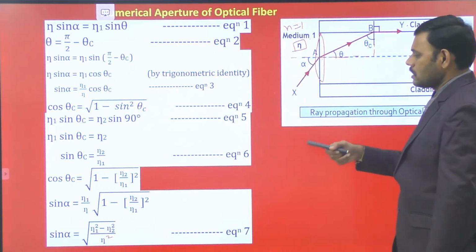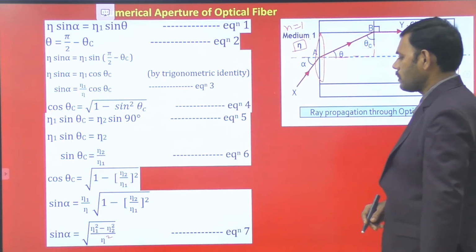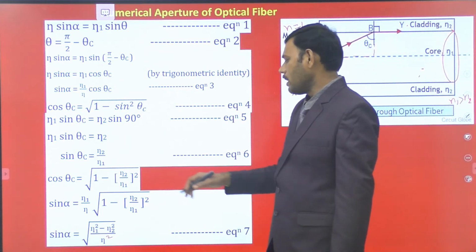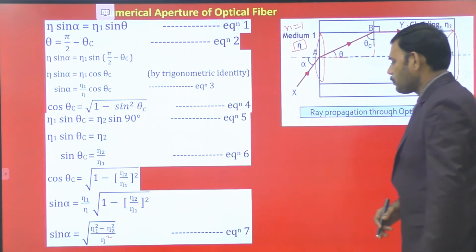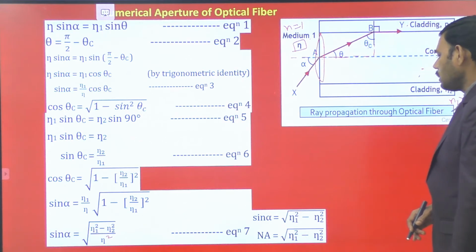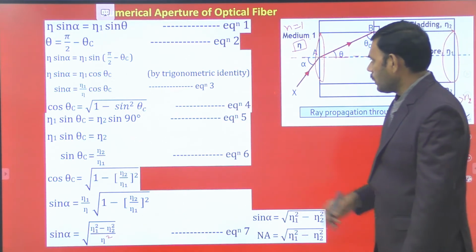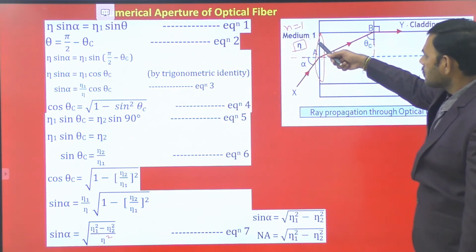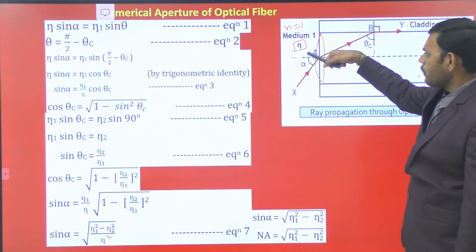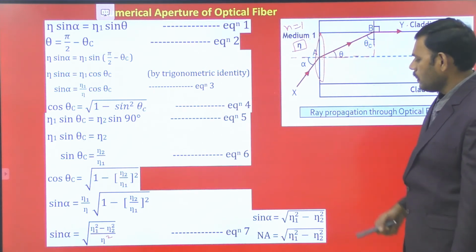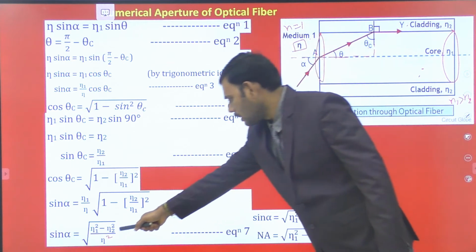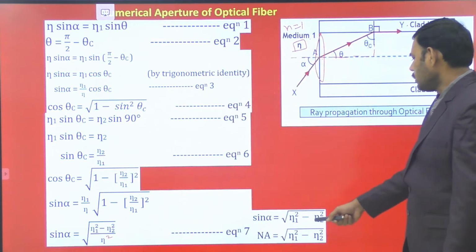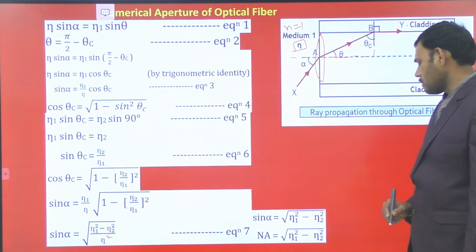Then sin alpha is equal to the square root of n1 square minus n2 square divided by n square. But in practical cases, n is equal to 1. Already we wrote it: for the outside medium, let it be air with refractive index 1. Then replacing the denominator by 1, sin alpha is the square root of n1 square minus n2 square.